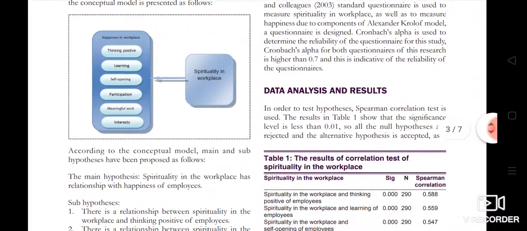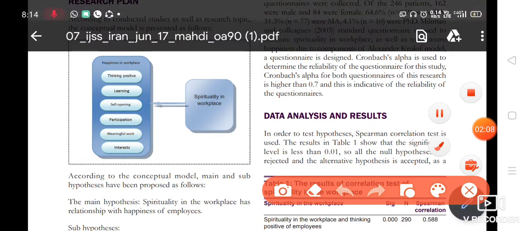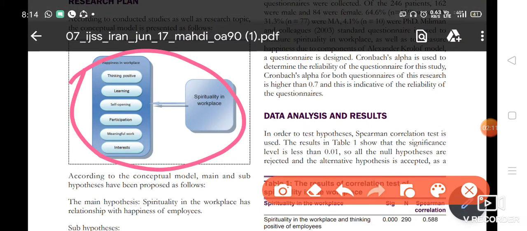If I check the research plan, see, in typical social science research, this kind of methodology won't work. What kind of methodology? Look at the diagram, a conceptual diagram. It doesn't have any moderator effect, mediator effect, or anything. In social science, if one variable leads to another, there will always be some moderator or mediators, because there are so many things which influence any decision, right? So only workplace spirituality will not be affecting the happiness of individuals. So in that case, I have my reservations about the conceptual diagram of this paper.